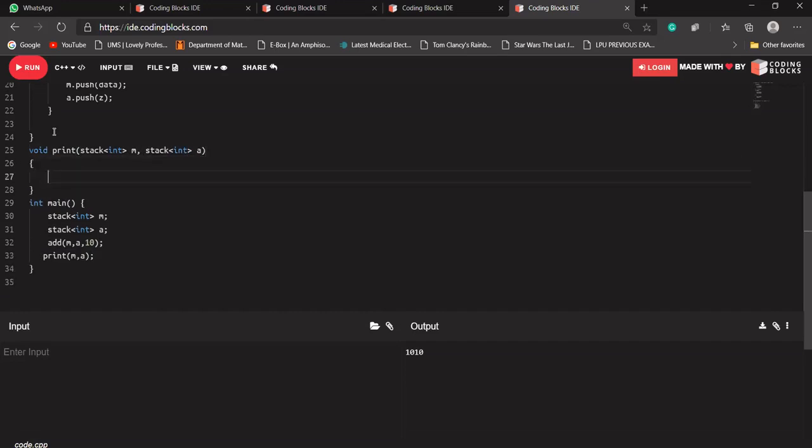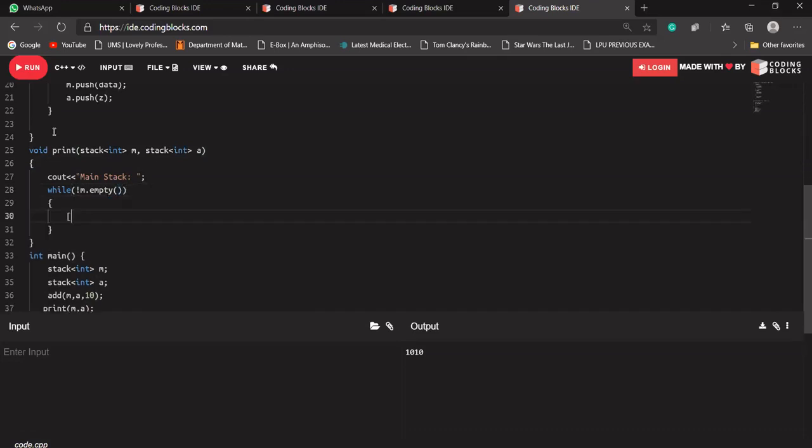Let's say cout main stack, while m is not empty, cout m dot top.